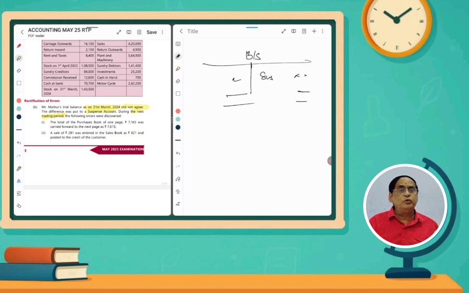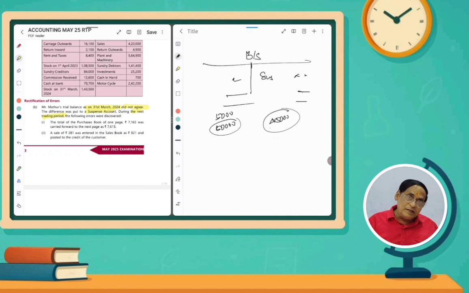For example, if you have to rectify in the purchases account, say 5,000, instead of 5,000 we have written 50,000 rupees in the previous year. That means 45,000 we have already entered extra. In the previous year the purchase account was shown 45,000 rupees excess. So this should be cancelled. If we want it cancelled, the purchase account should be credited. Normally it was debited. Now if it is credited, it will affect the current year trading and profit and loss account.